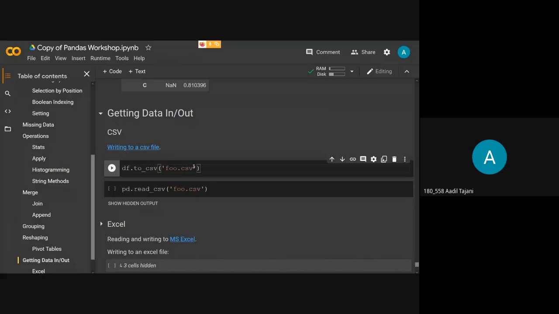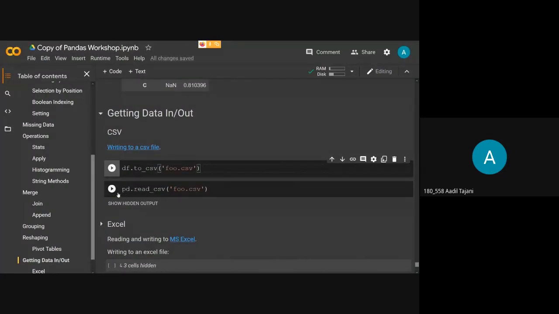But the main thing that we generally do in machine learning is use our local machine to do data analysis and different functions to view our data. For saving data, we have this simple function: df, our data frame, dot to_csv, and we mention the file name. By using this one simple line, we have saved our data frame in our local project directory with the name foo.csv. So your data frame dot to_csv and the file name.